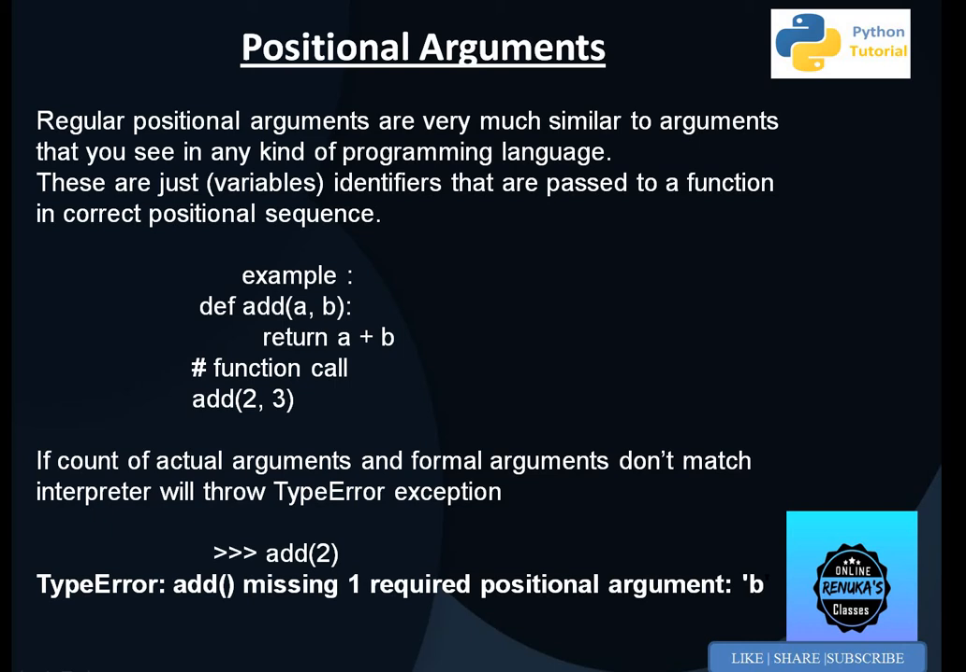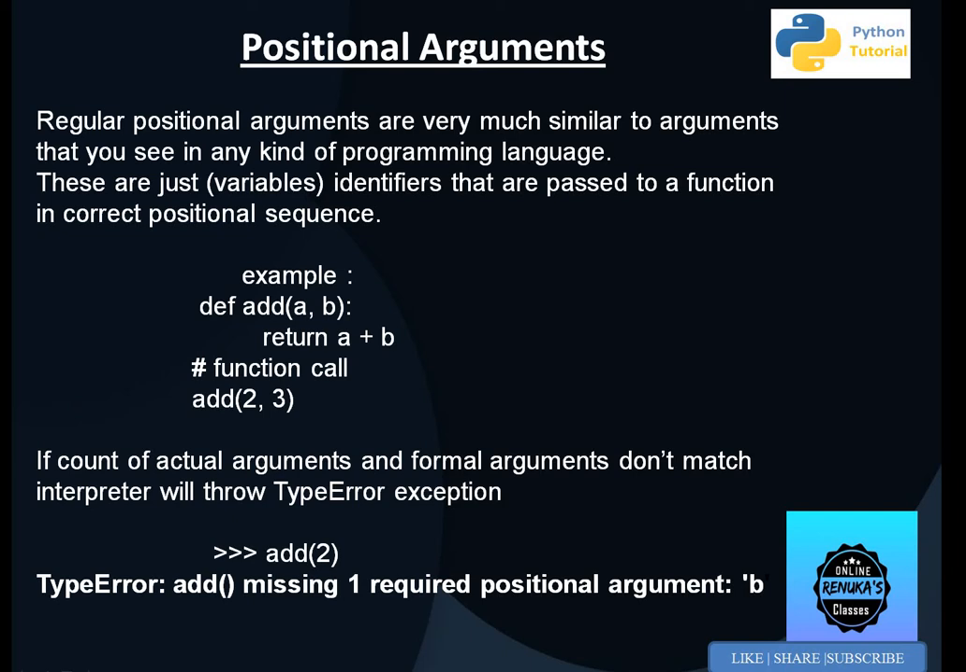If the count of actual arguments and formal arguments do not match, then there will be a type error. For example, if I call the add function with only the value 2, in that case it will display an error.